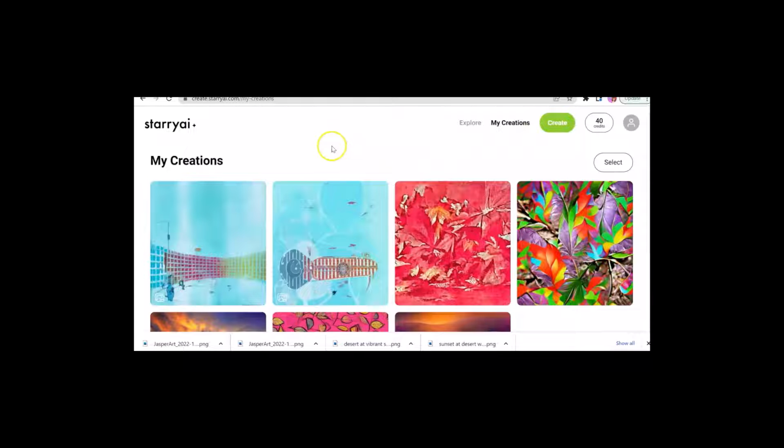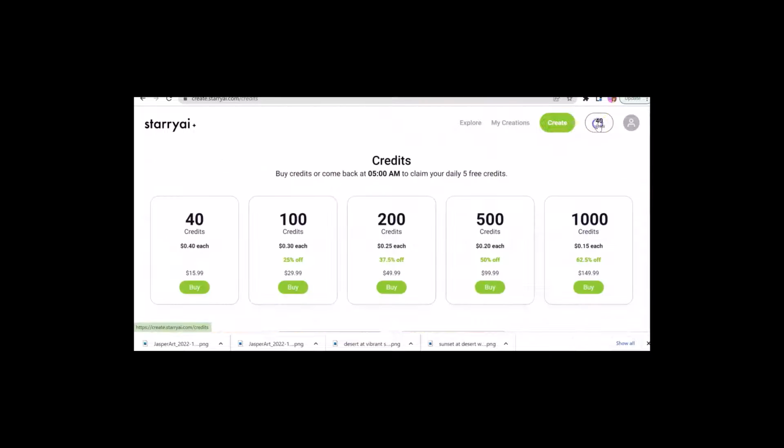So Starry AI is one that I kind of like because, I'm going to call it semi-free. And I say semi-free because you'll notice that I have 40 credits. That's because for the last week, maybe the last 8 days, I've been logging in every day, and every day that you log in, you get credits. Now, if you wanted to use more than that in a day, then you could always buy some credits, okay? So that's why I said it's semi-free. So far, I haven't needed to buy any because I've only done 1 or 2 images a day, and they do accumulate. They don't expire or go away, and every day you just get more.